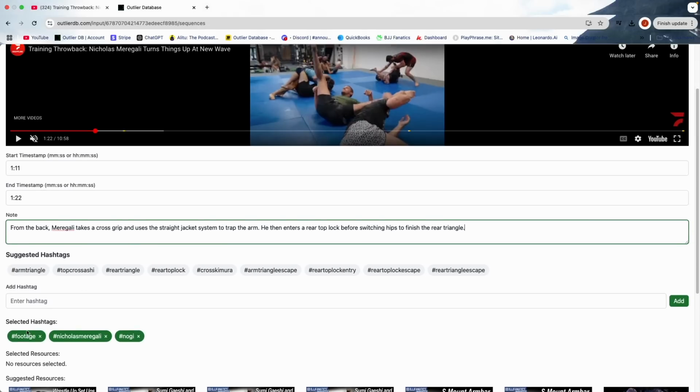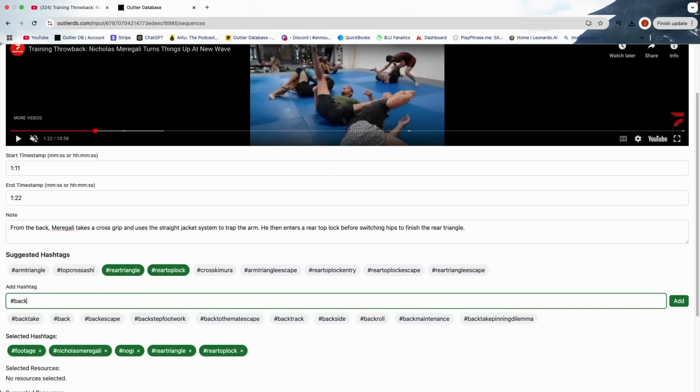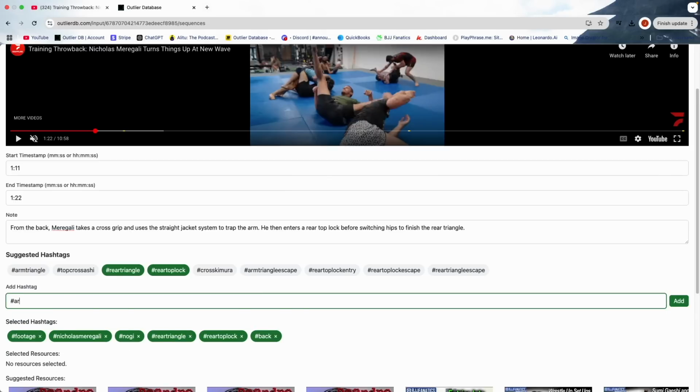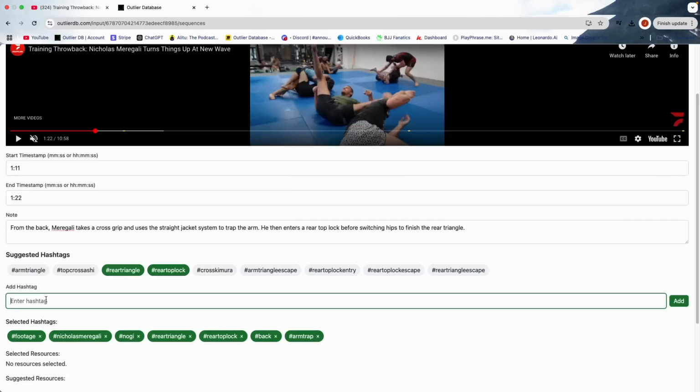These automatic hashtags are applied based on the previous screen. Because we're entering footage, and player 1 was Nicholas Marigali, and the sport was no gi jiu-jitsu, these hashtags are automatically applied. Now we can add additional hashtags to reference later on and to find easily. For this example, we'll add rear triangle, we'll add rear top lock, maybe we'll add back. And as I'm typing in here, the hashtags that we already have in the system are popping up below. So we can select arm trap, and maybe we want to say straight